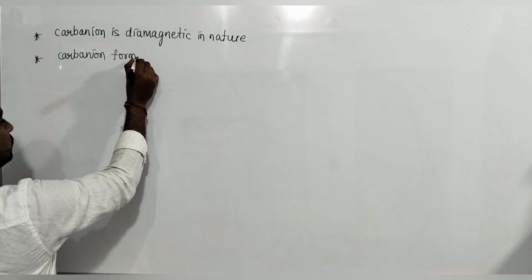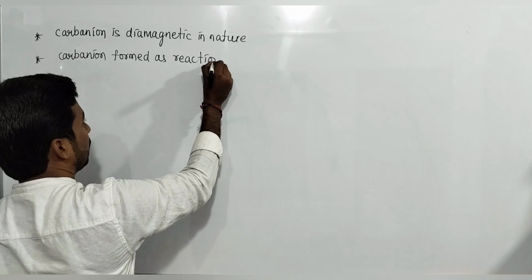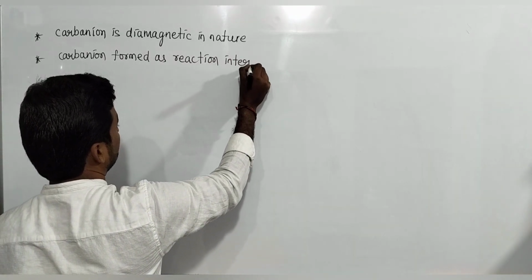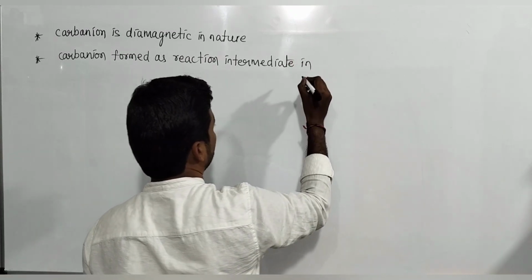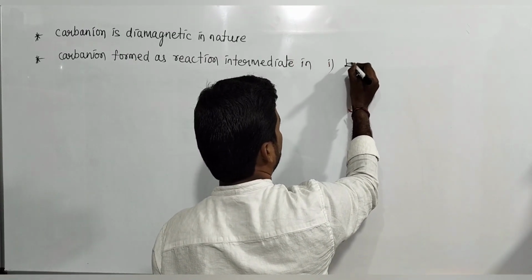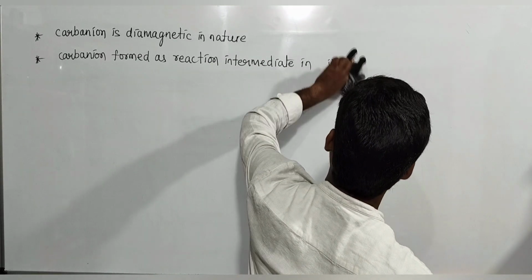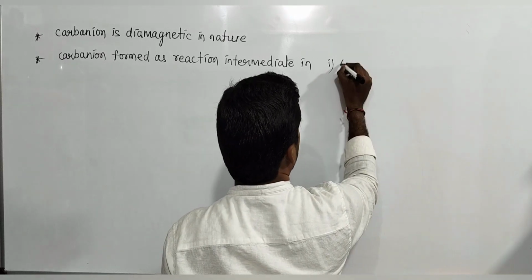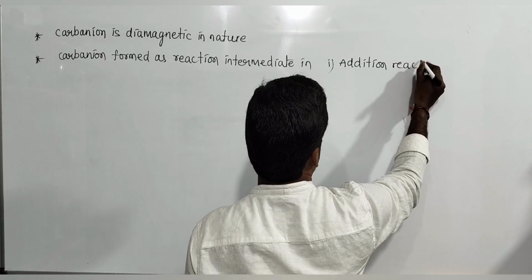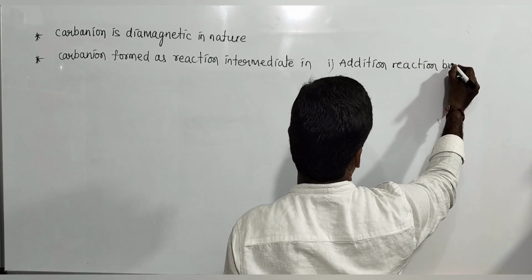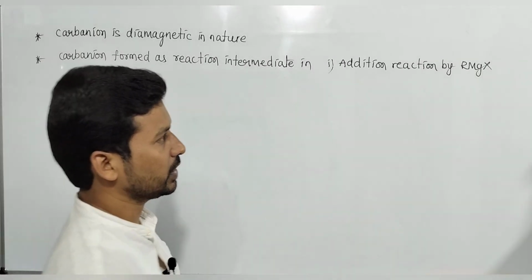Next, carbanion is formed as a reaction intermediate in addition reactions by RMgX, or Grignard reagent.